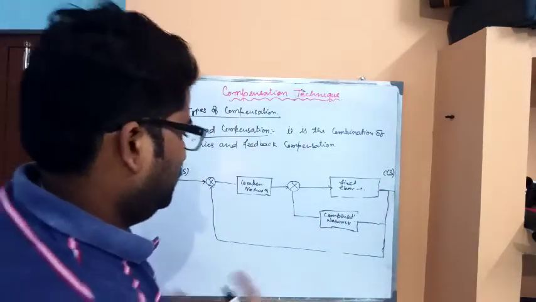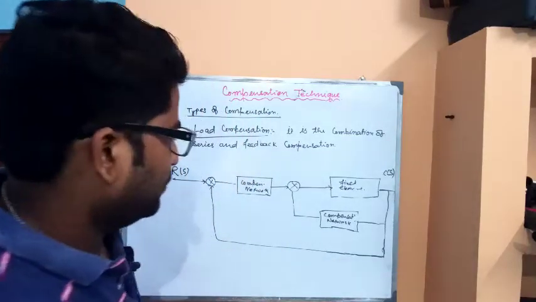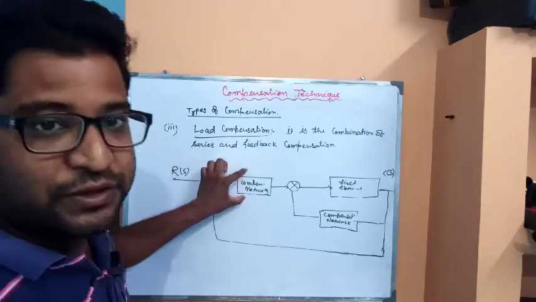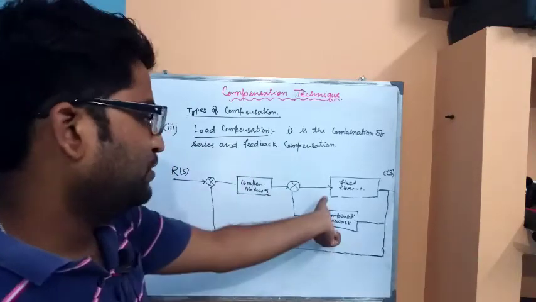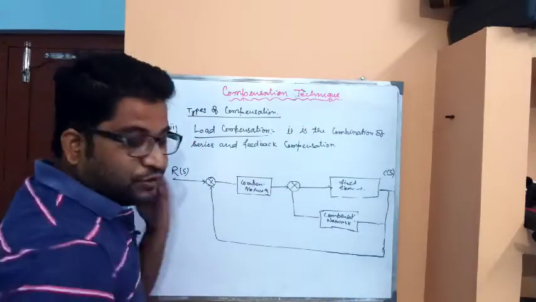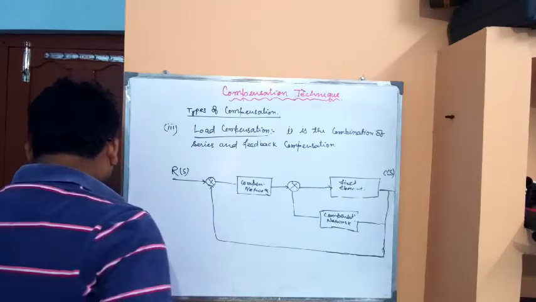So the load compensation circuit or block diagram will look like this. Two compensator networks, that is the combination of series and feedback. This one is representing the series compensation and this one representing the feedback compensation, and the combination of this is known as the load compensation.